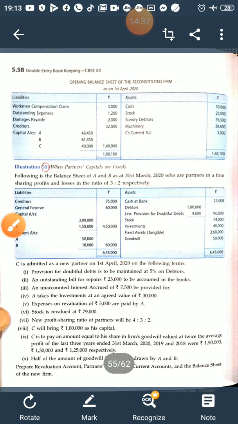Now A takes the investment. This is done. Expenses on revaluation of 5,000 are paid by A. So expenses is the business expense, so it's a loss. For this, revaluation account will be debited, but it is paid by A. So A's claim towards the firm will be increased, meaning A's current account will be increased by this amount.